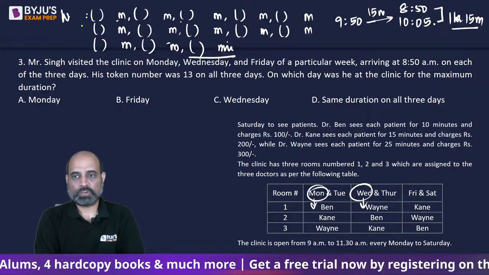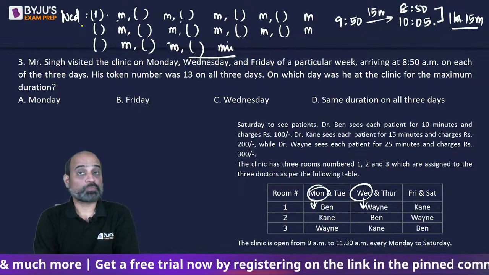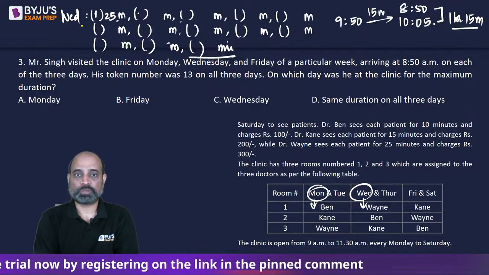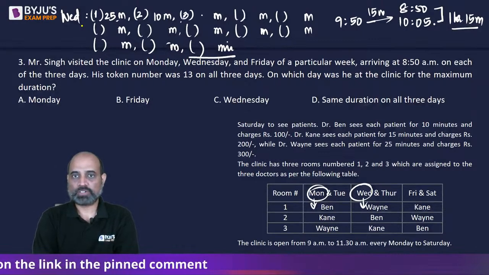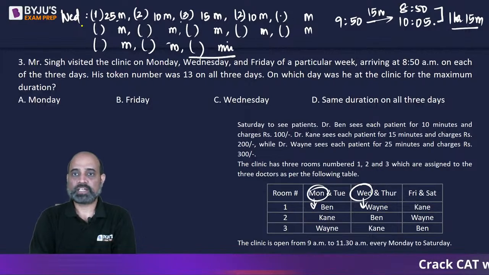So if you talk about Wednesday now, the first patient will enter room number 1. He is going to be there with Dr. Wayne, which is 25 minutes. Then he enters room number 2, Dr. Ben, 10 minutes. And then room number 3, Dr. Wayne, 15 minutes. The first room that will get empty will be room number 2. So the next patient enters room number 2. He will be there for 10 minutes. The next room that gets vacant is room number 3. He will be there for 15 minutes.